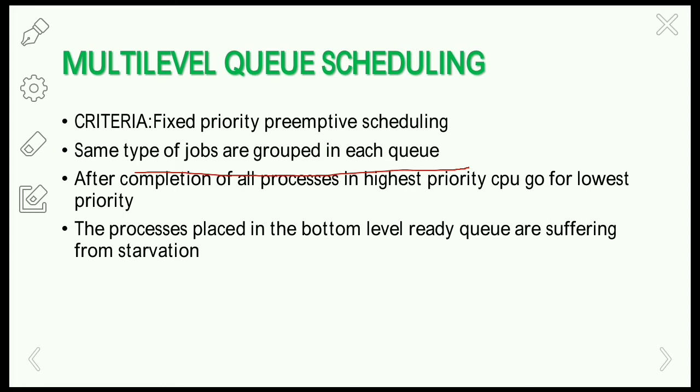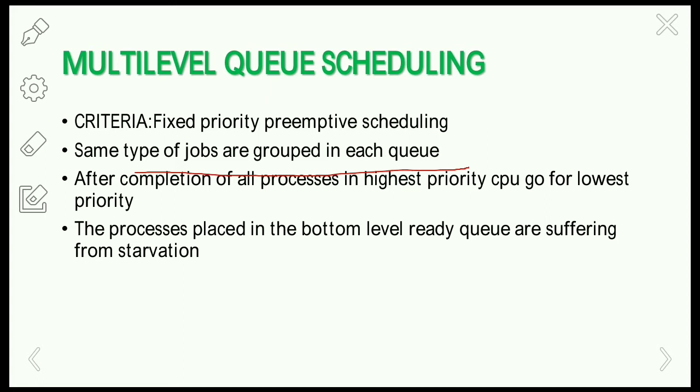The processes placed in the bottom level ready queue suffer from starvation. Since there are different levels of queues, only after executing the higher priority queues do the least priority queues get the chance to execute. So that's why there is starvation of the least priority queues. This is the only drawback of the multi-level queue scheduling algorithm. This will be fixed in the multi-level feedback queue scheduling algorithm.